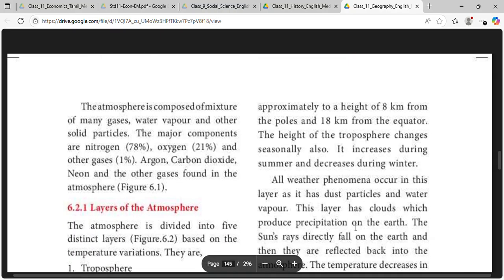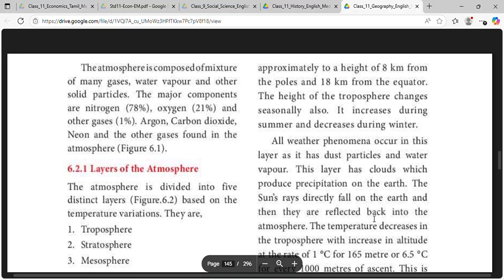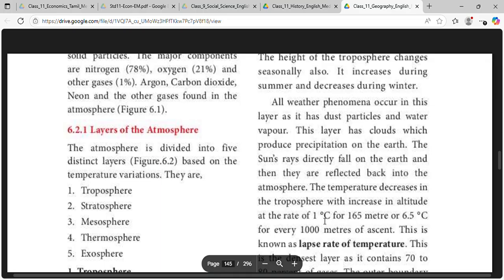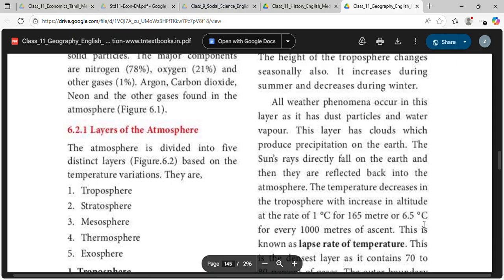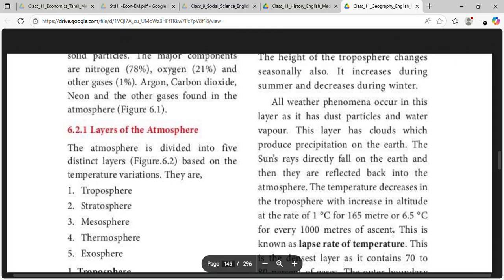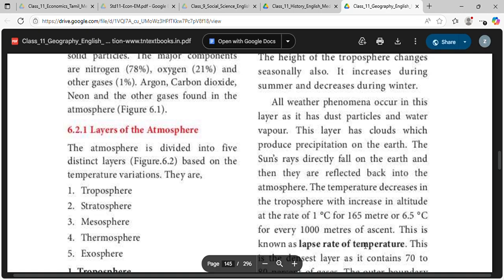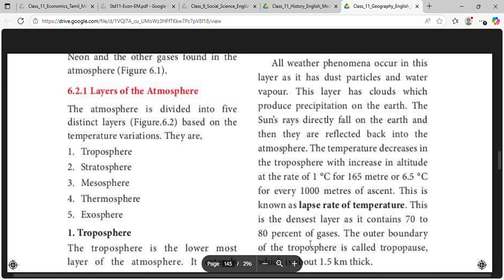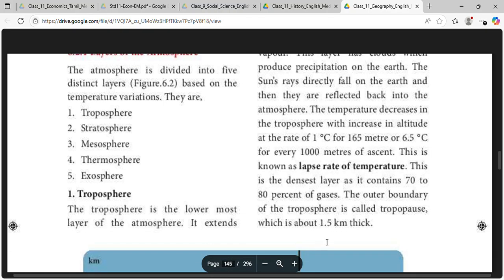The sun's rays directly fall on the earth and they are deflected back into the atmosphere. The temperature decreases in the atmosphere with increase in altitude at the rate of 1 degree Celsius for 165 meters or 6.5 degrees Celsius for 1000 meters of ascent. This is known as the lapse rate of temperature. This is the densest layer as it contains 70 to 80% of gases. The outer boundary of the troposphere is called tropopause.